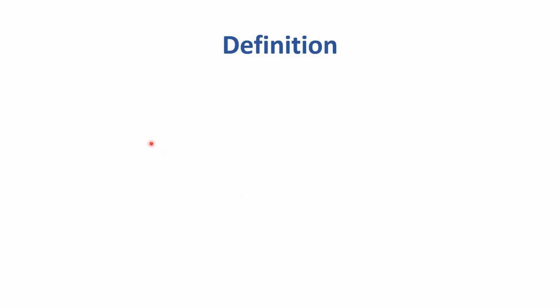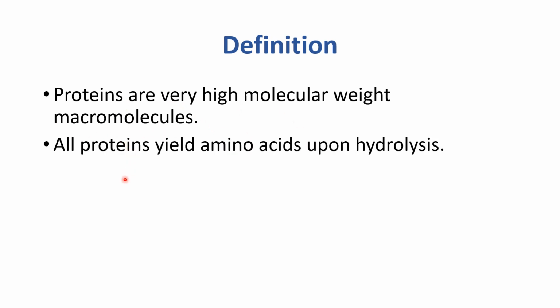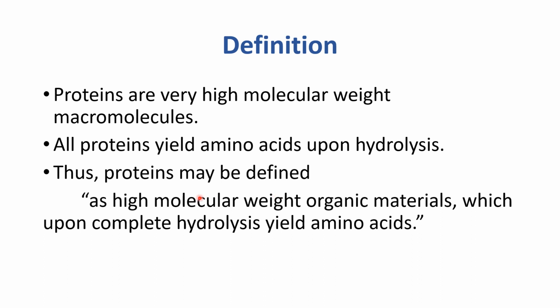So we can say proteins are very high molecular weight macromolecules. All proteins yield amino acids upon hydrolysis क्योंकि वो amino acids से मिलकर बनी होती हैं. तो when they undergo hydrolysis तो वो amino acid produce करती हैं. Thus proteins may be defined as high molecular weight organic materials which upon complete hydrolysis yield amino acids.